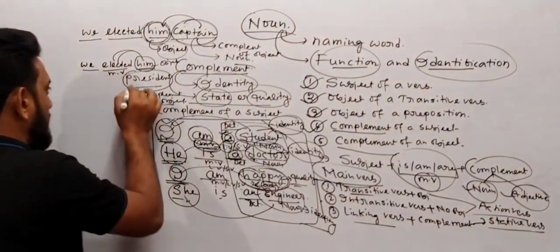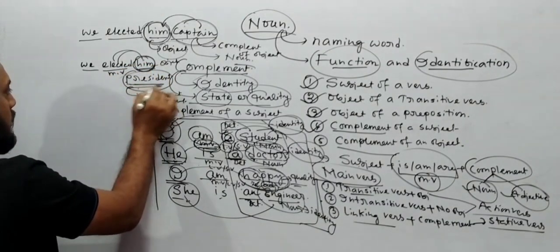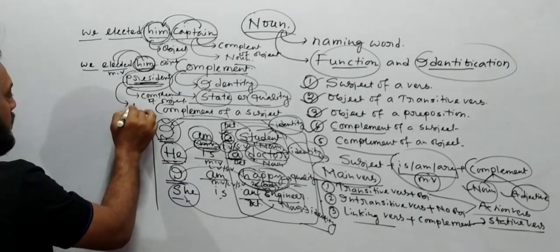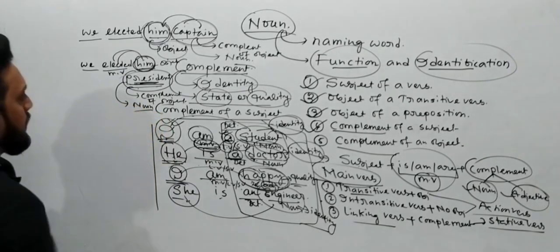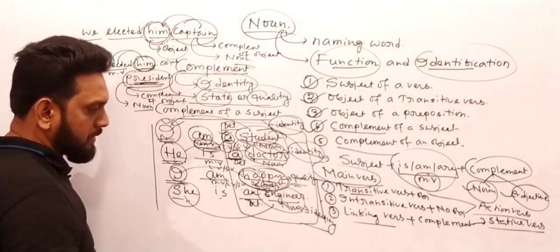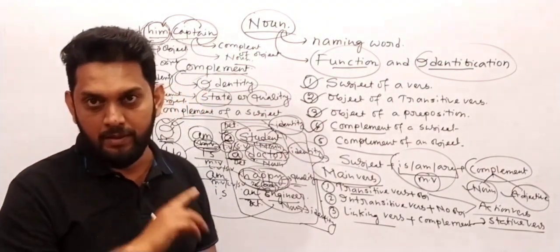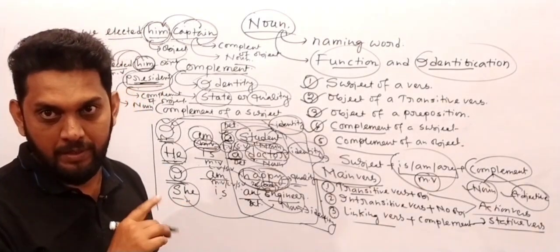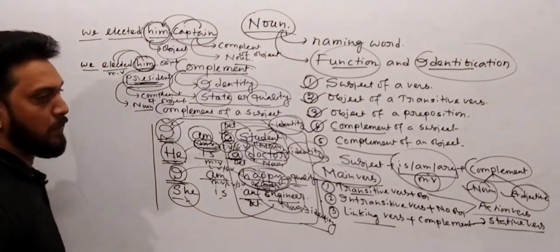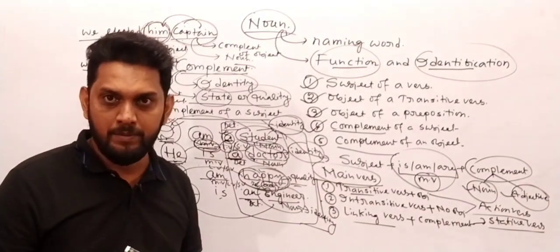So here this president talks about the identity of the object. Because this word talks about the identity, we can call it a noun complement. The complement we have used for this particular object is known as an object complement, and this object complement is a noun. Why is it called a noun? Because it talks about the identity of this object.